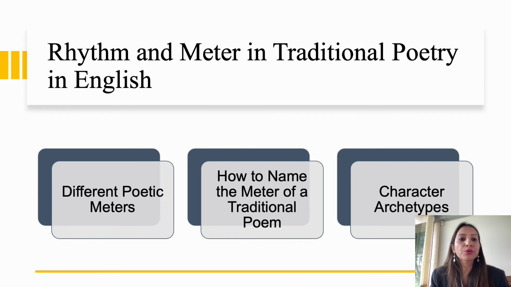So talking about how to name the meter of a poem, there are different names depending on the meters, like monometer, dimeter, trimeter, tetrameter, and so on. So we have all these types, like hexameter. To give a name to the meter, we add the number of feet.